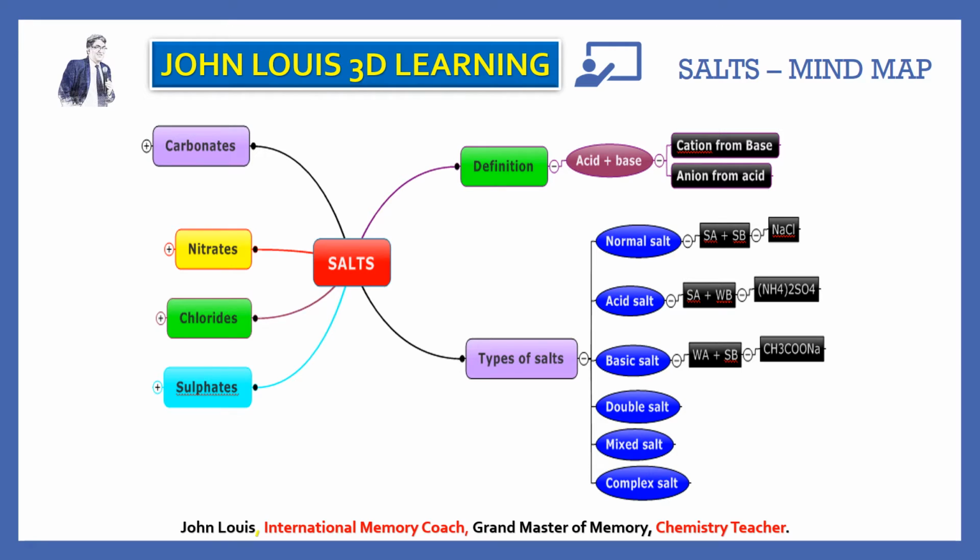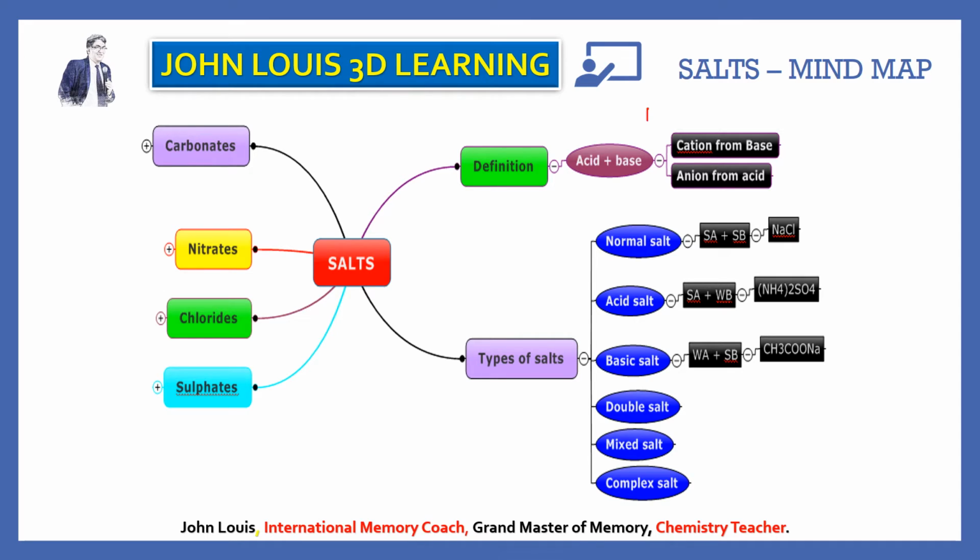So first of all, definition. What is meant by a salt? In general, we can say when an acid reacts with a base, what will be formed? A salt will be formed. How will the salt form? The cation from the base and the anion from the acid. The positive ion from the base and the negative ion from the acid combine together to form a compound known as salt.